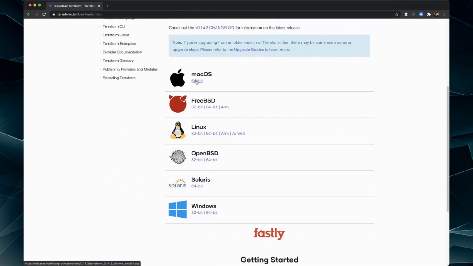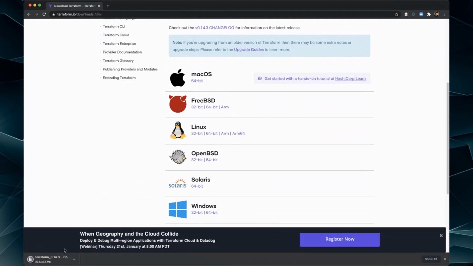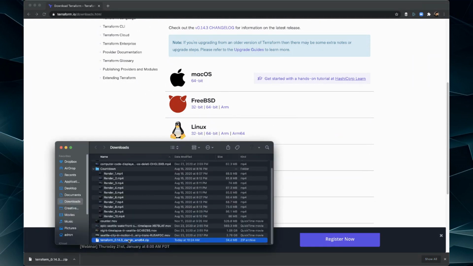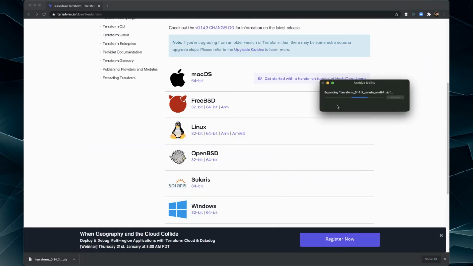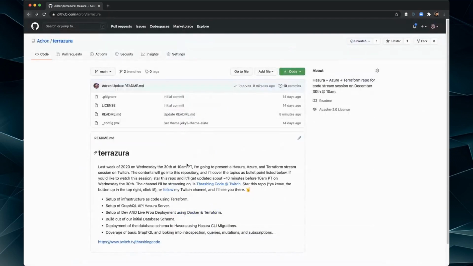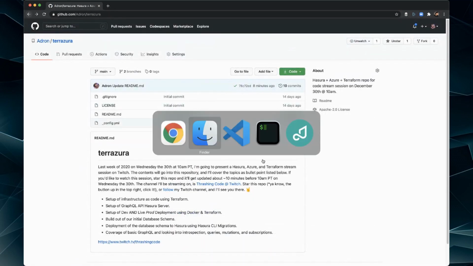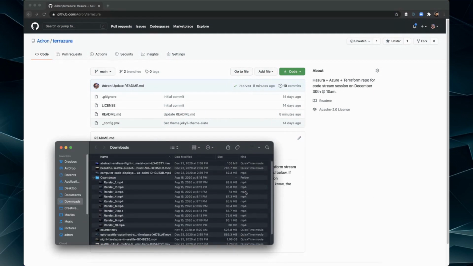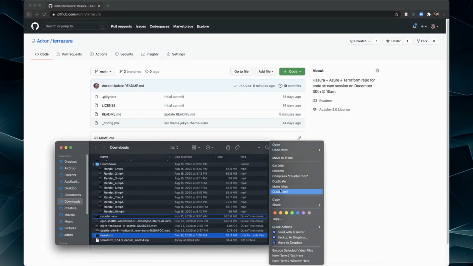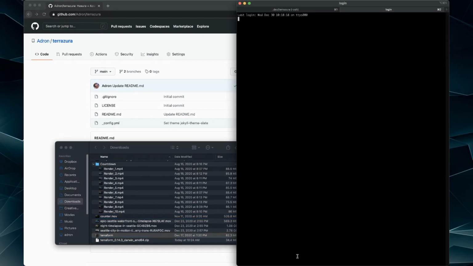So I'm on Mac OS right now, so we'll do 64-bit. And then I'm going to open this up where it goes and unzip it for Darwin. Okay. And then I'm going to right click and open the terminal. All right.